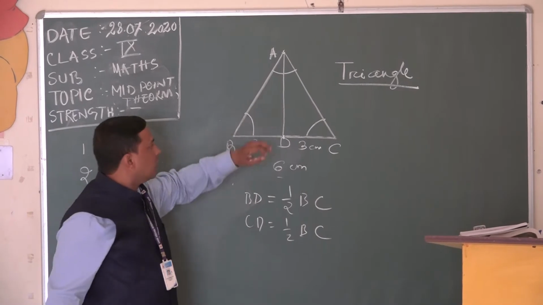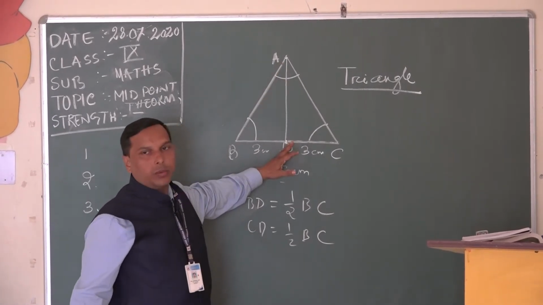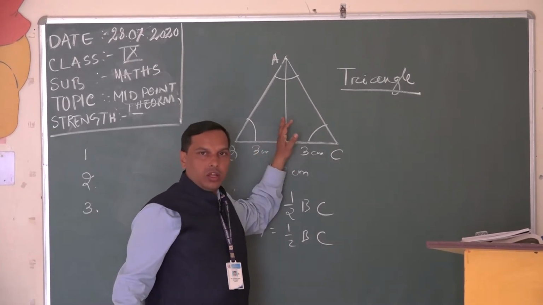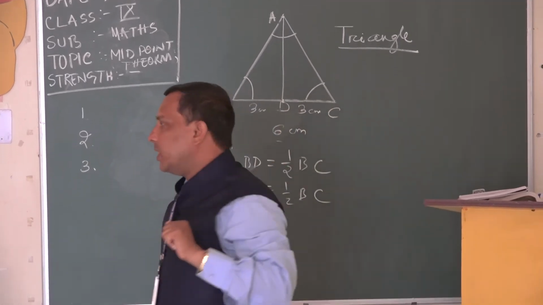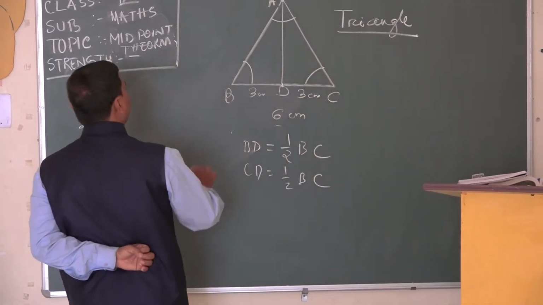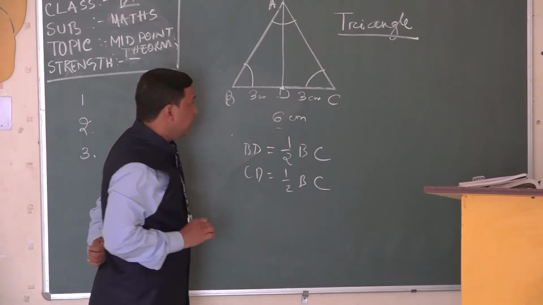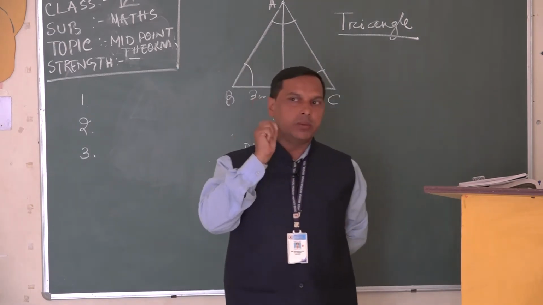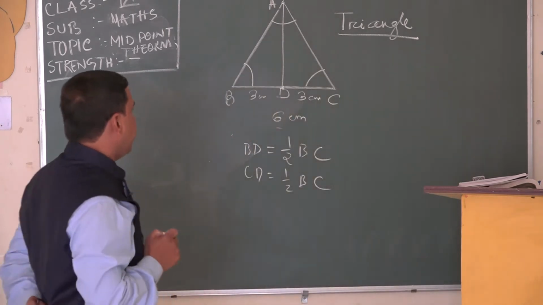You know that the line joining the opposite vertex to the midpoint of the opposite side is generally called what? Altitude or median? It is called the median. If it goes to the opposite midpoint, then it is a median. It may seem that here it is an altitude, but the altitude and median are a little bit different. That difference you should know, students.